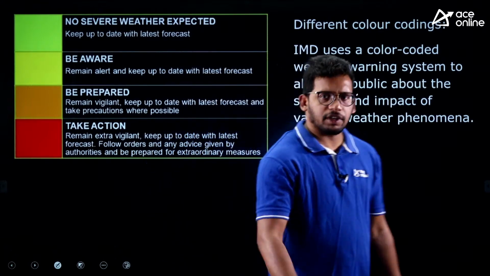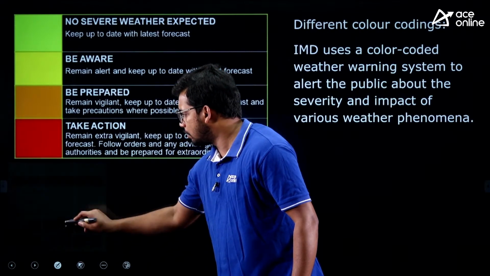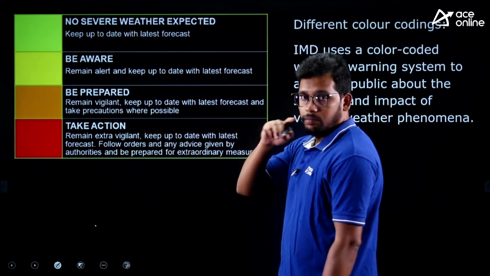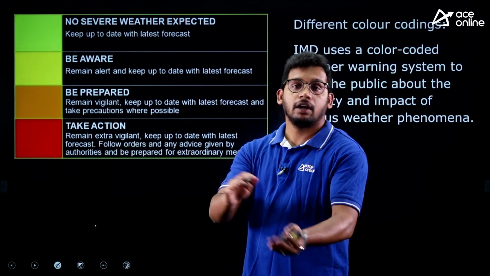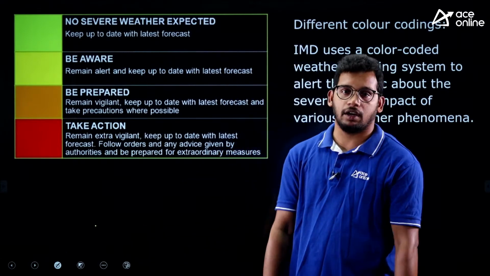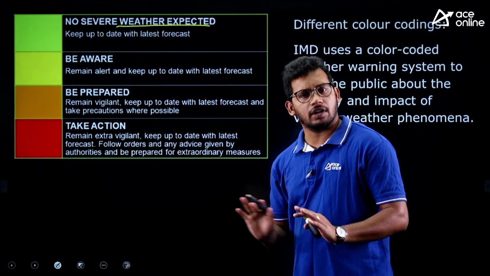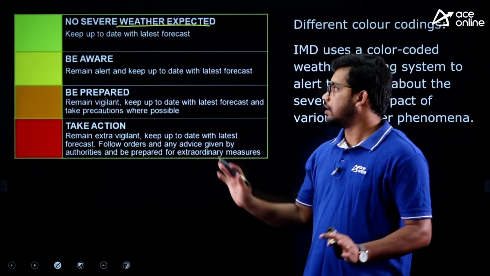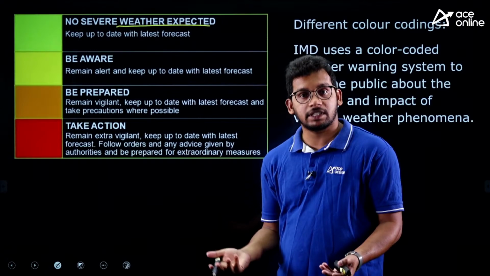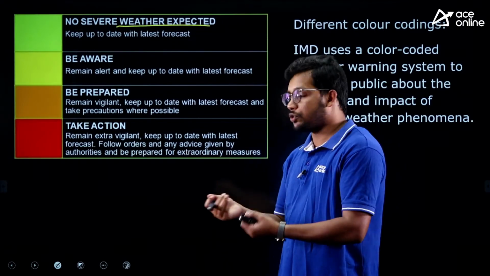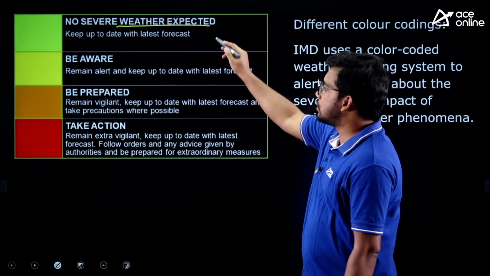There are basically 4 types of classification that IMD issues. First one, green alert. After heavy rainfall, they may issue the green alert. That means no severe weather is expected. Keep up to date with the latest forecast, that's it. There is no warning, just follow the weather. People may be a little scared after heavy rainfall, so if IMD issues the green alert, people will know that there is no imminent danger.